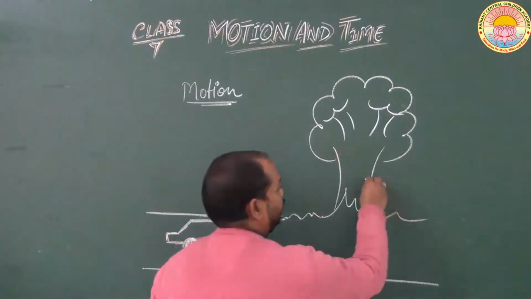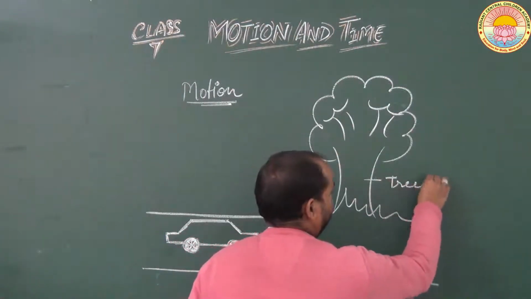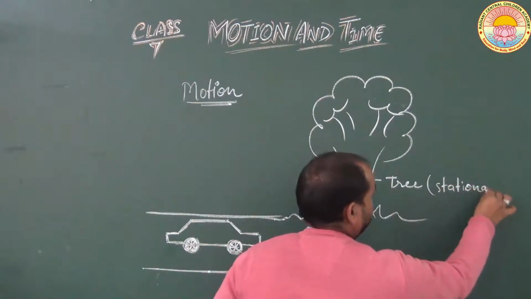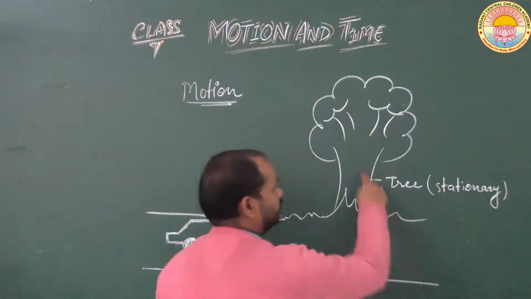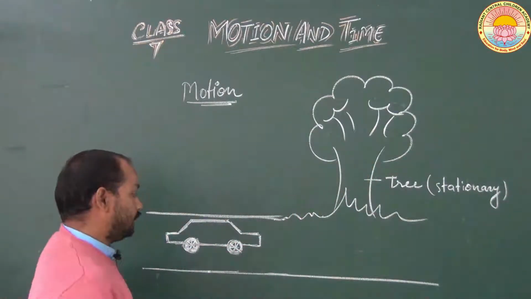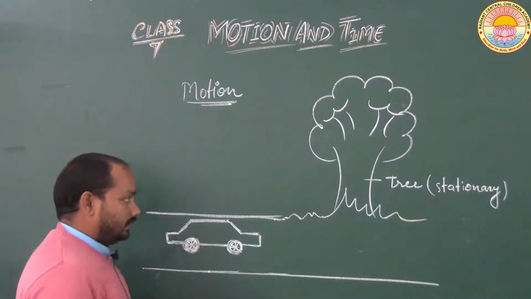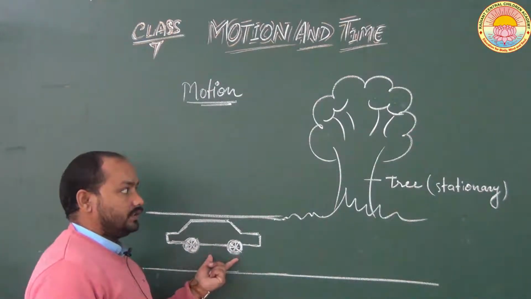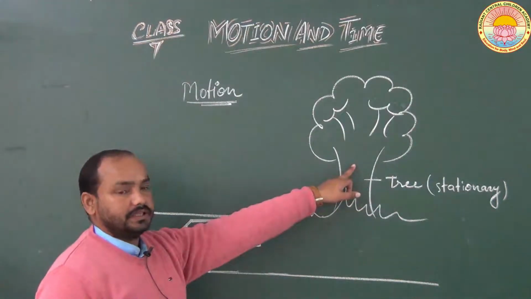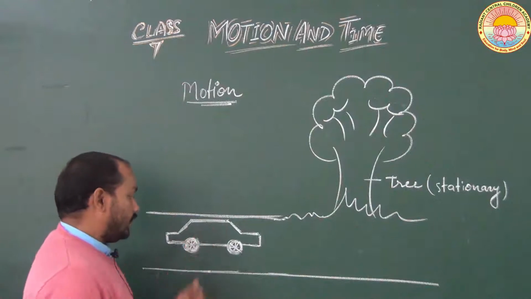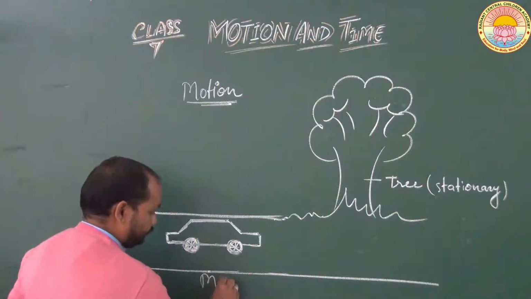This is the tree, which is stationary in condition. This tree will not change its place, but this is a car which is changing its position with respect to this stationary tree. So in this way we can say that the car is in motion condition.